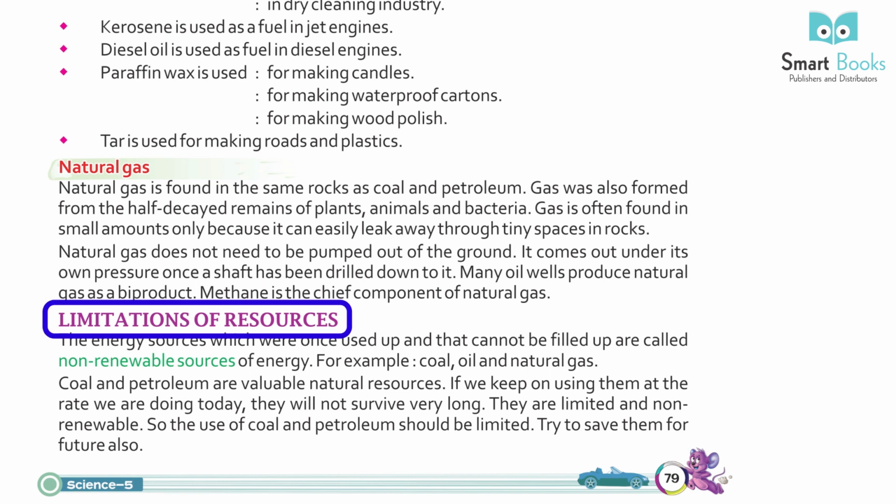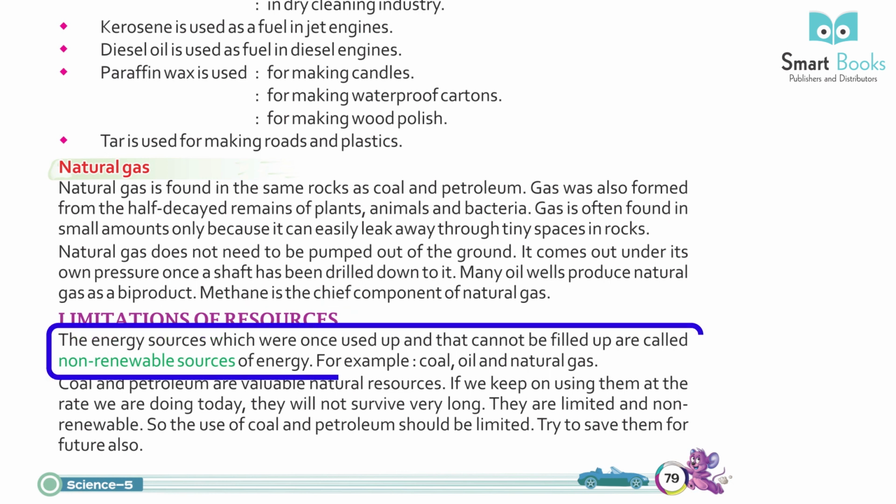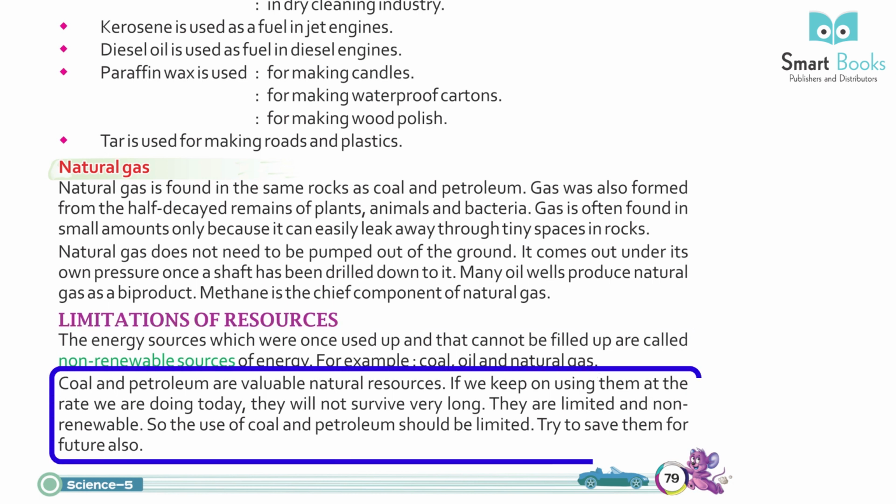Limitation of resources. The energy sources which, once used up, cannot be replenished are called non-renewable sources of energy. For example, coal, petroleum and natural gas. Coal and petroleum are valuable natural resources. If we keep on using them at the rate we are doing today, they will not survive very long. They are limited and non-renewable, so the use of coal and petroleum should be limited.